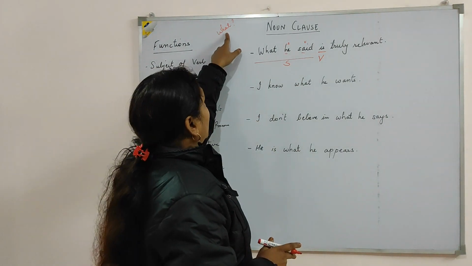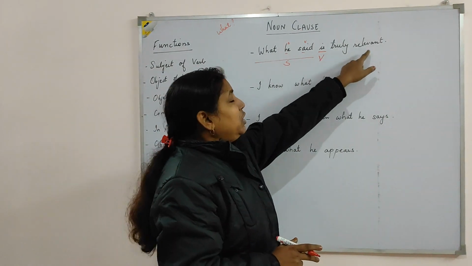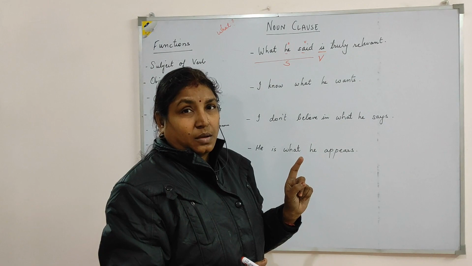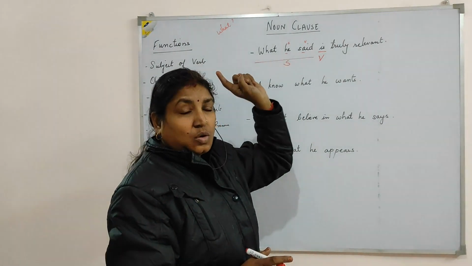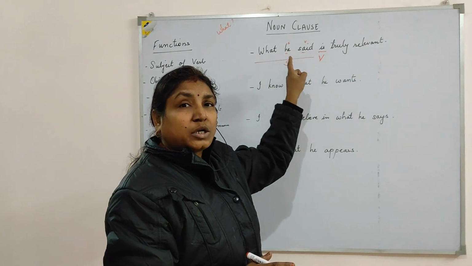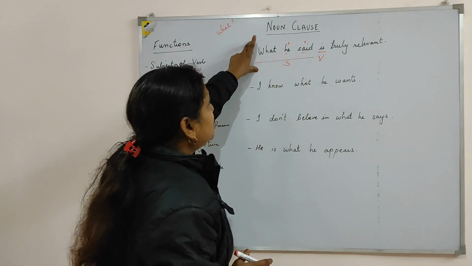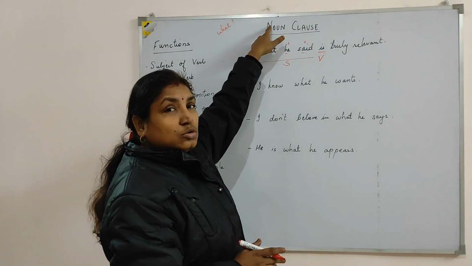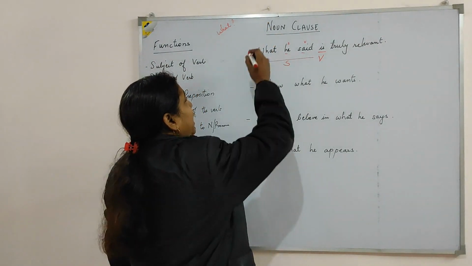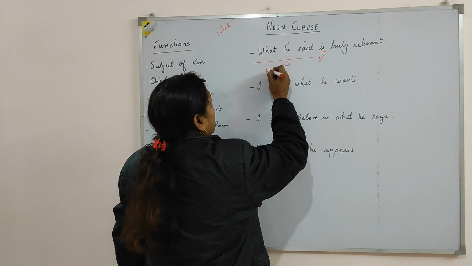So if I ask what is truly relevant, my answer is what he said. What is truly relevant? What he said. So I get the answer to the question what. So this part belongs to noun clause. Now you can easily identify them as noun clause.